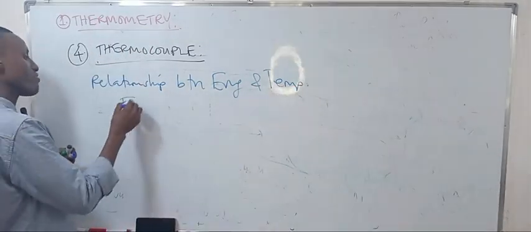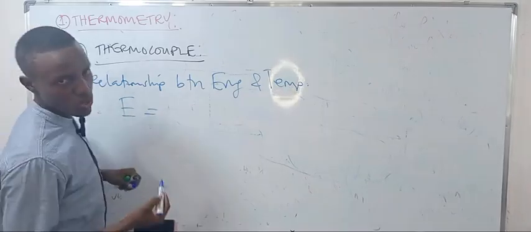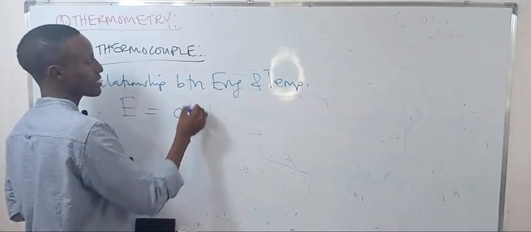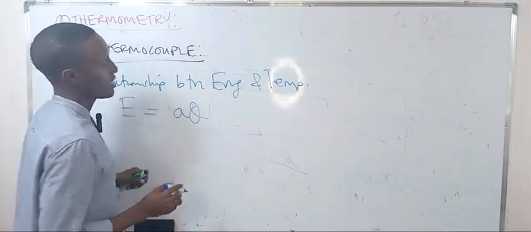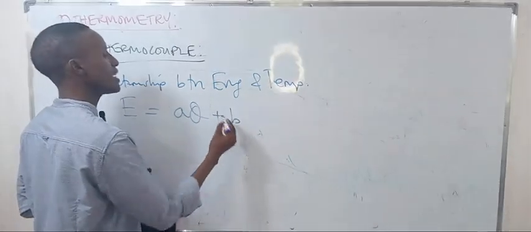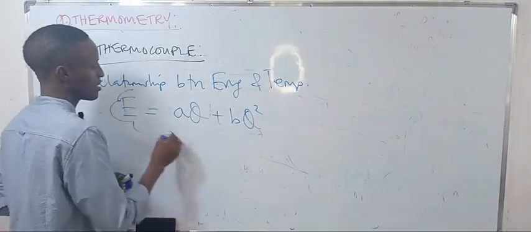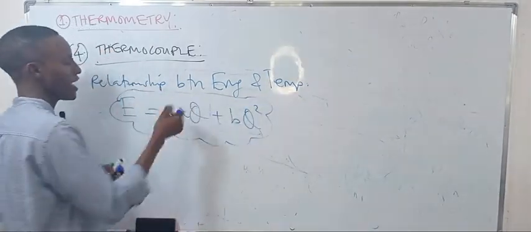The EMF is equal to A theta plus B theta square, where theta is the temperature. That's the relation between EMF and the temperature.